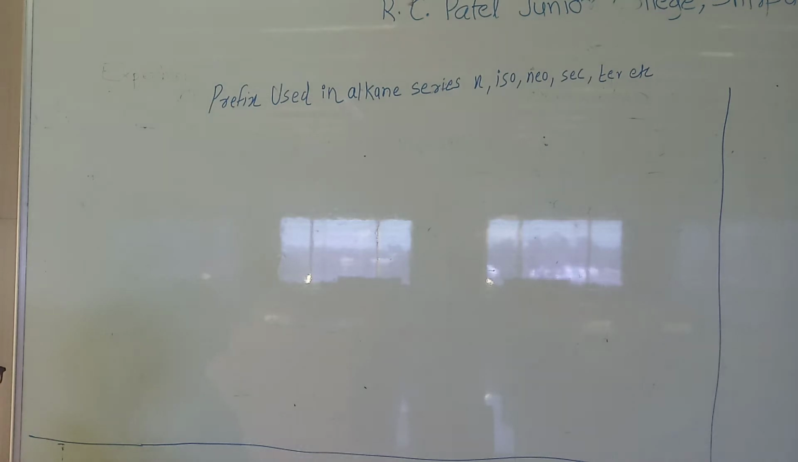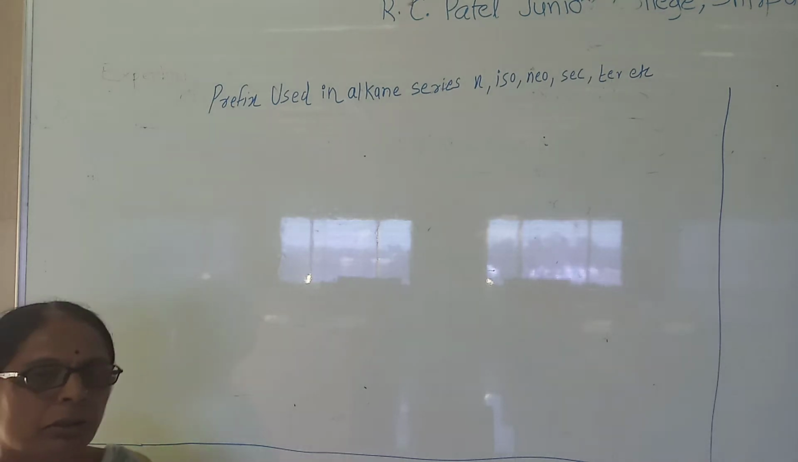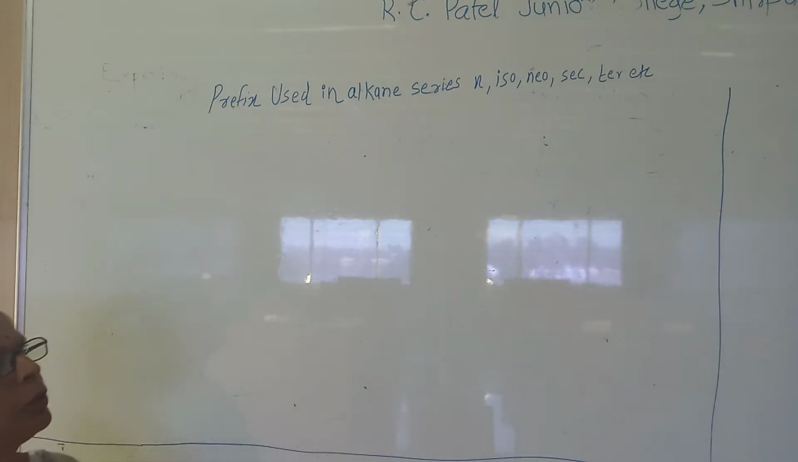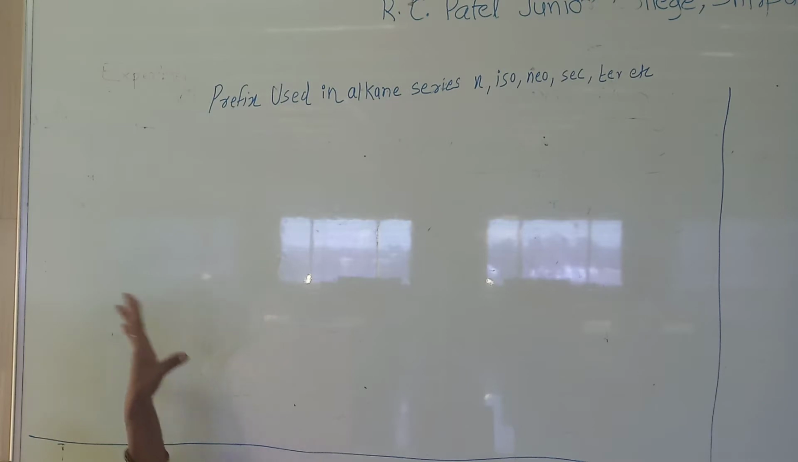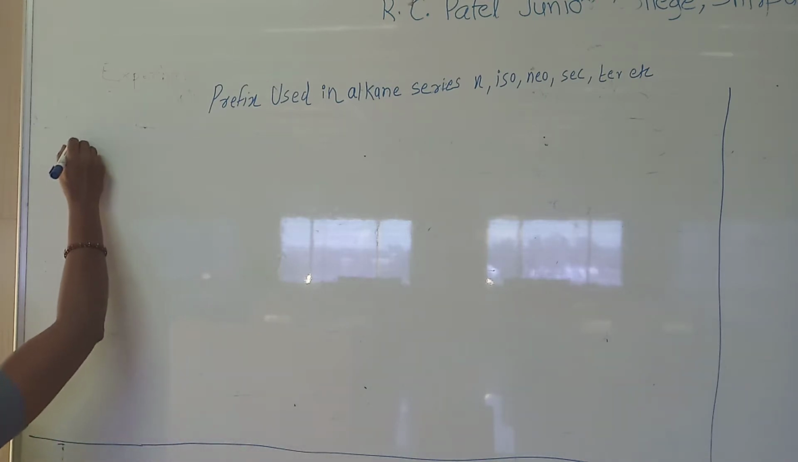Most students are confused, particularly in the case of iso and secondary. So today I will try to explain all these prefixes with suitable examples. Let us start with the first prefix, which is n.